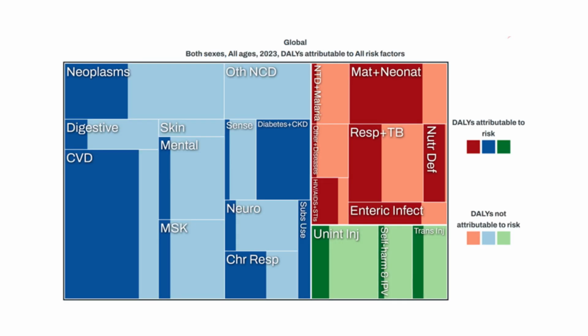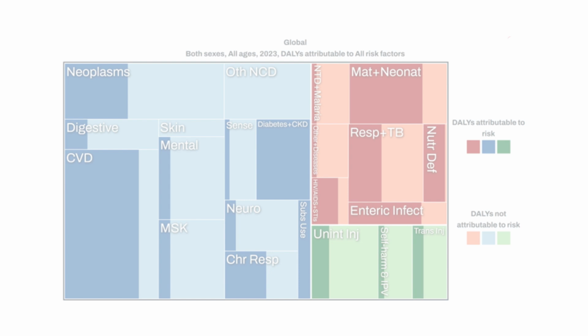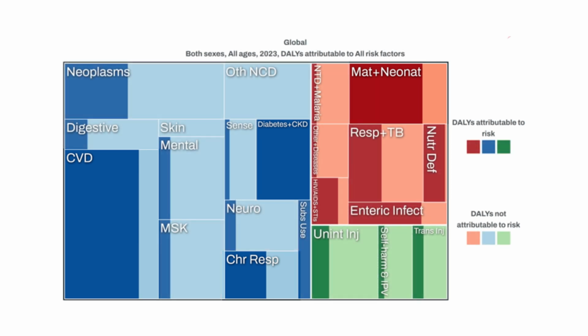Take a look at this tree map. The darker colors indicate the fraction of each cause that is attributable to any risk factor. When you look at global DALYs attributable to risk factors, you can see that CVD, diabetes, chronic respiratory diseases, and maternal and neonatal disorders are strongly linked to risk factors, which means that changes in some risk factors could have a big impact on health loss from these diseases.